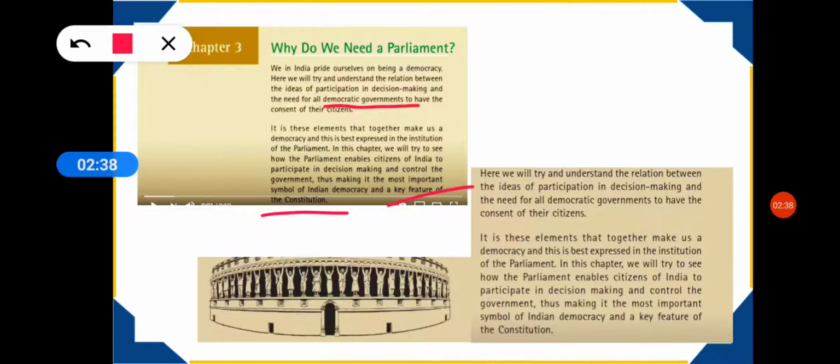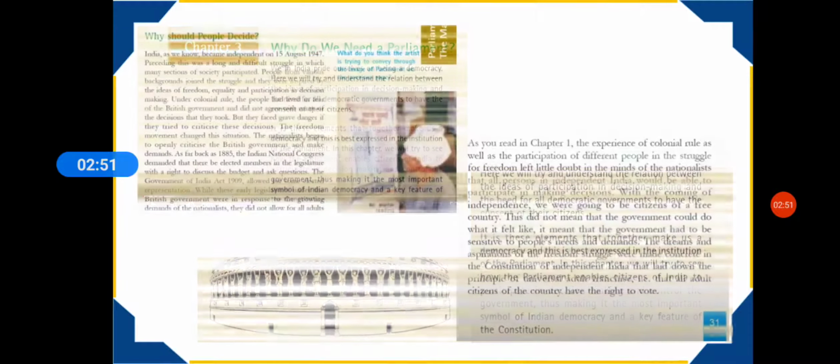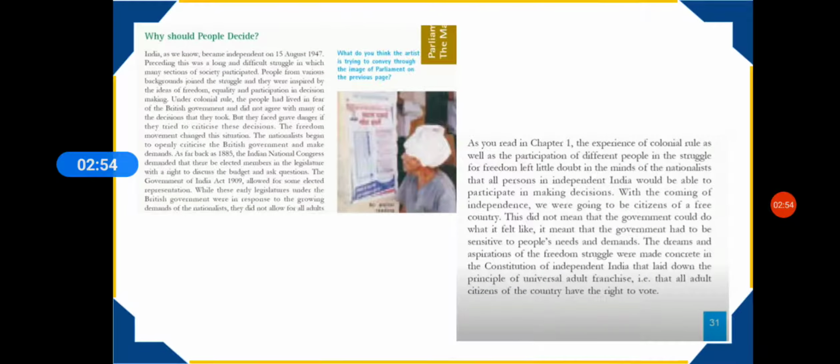Then we understood how it enables the citizen to participate in decision making and to control the government by the people. Then we understood why people should decide the decision making of the government, when there are IAS officers and ministers who are so experienced. But still they do it, because we learnt from the colonial rule of the British that if people are not given the right to say anything to the government, it becomes a big problem.